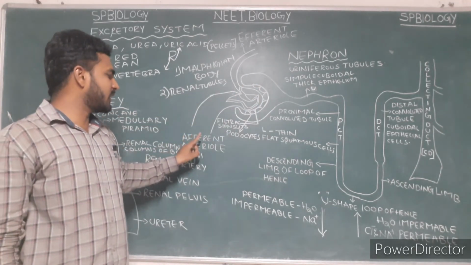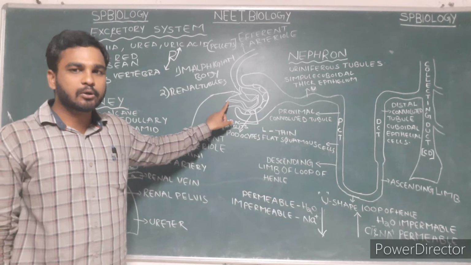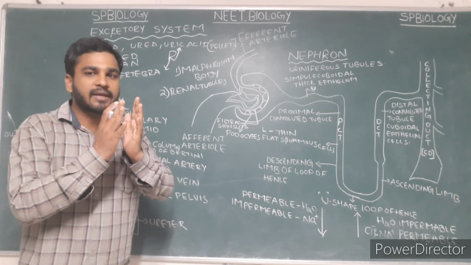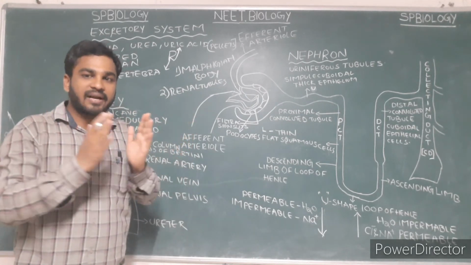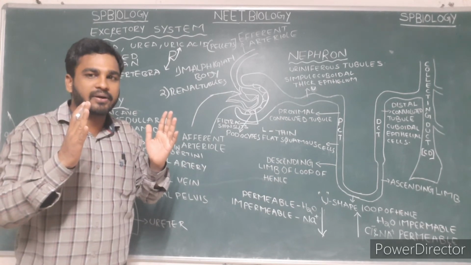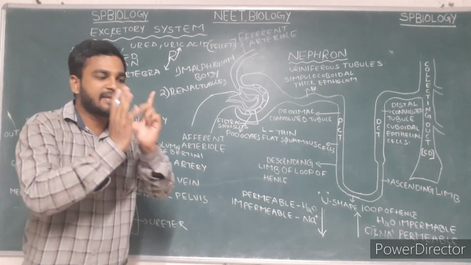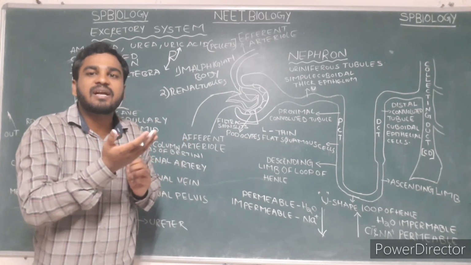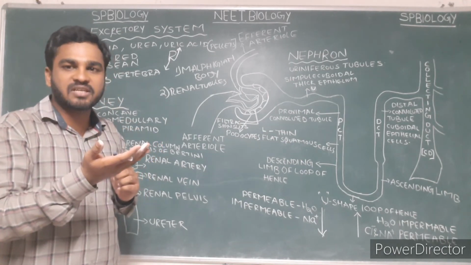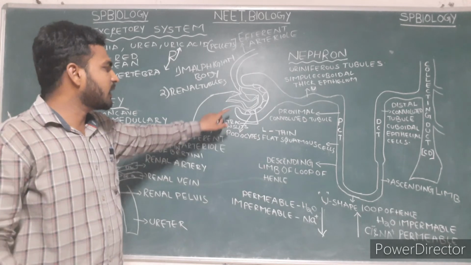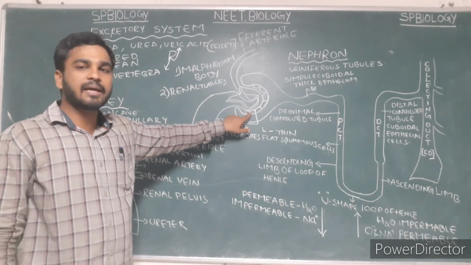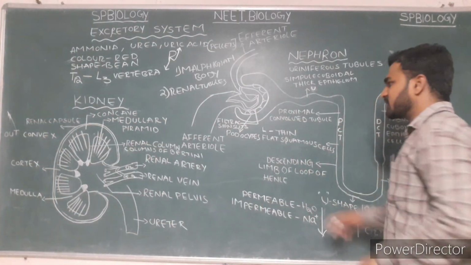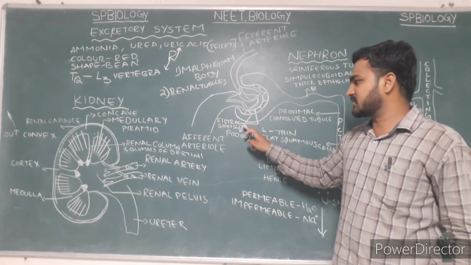The afferent renal arteriole is wider. It forms the glomerulus. The efferent renal arteriole is narrower. Due to the wideness of the afferent renal arteriole and the narrowness of the efferent renal arteriole, pressure is created in the glomerulus. That is the reason for filtration. The first step in urine formation is glomerular filtration. Filtration occurs in the glomerulus. Here we can see the podocytes. The spaces between the podocytes are called filtration slits.